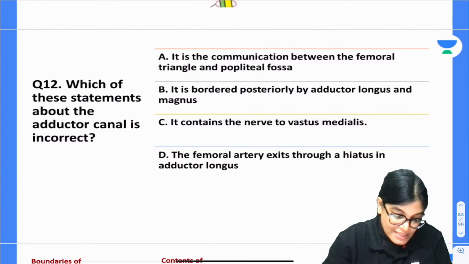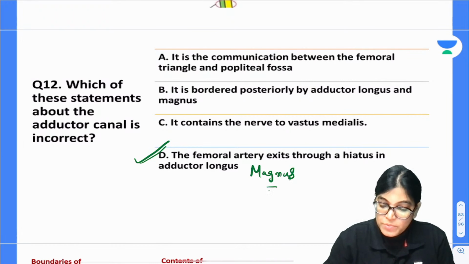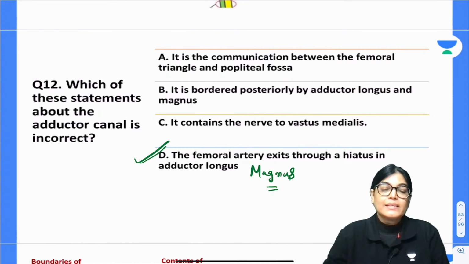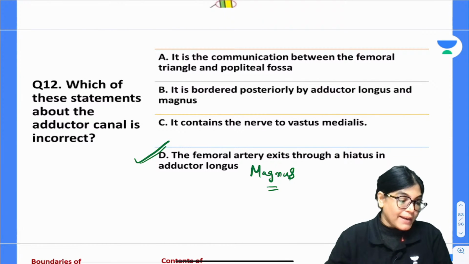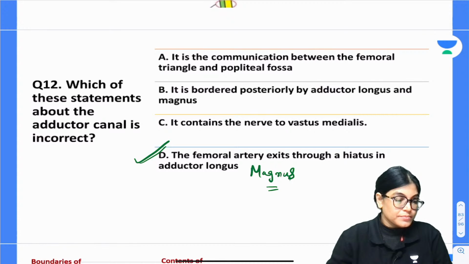The incorrect statement is D. Yes, absolutely right, it should be adductor magnus. The femoral artery exits through a hiatus in adductor magnus muscle, not the longus muscle. So please note down, femoral artery will take exit through a hiatus, and that opening is called adductor hiatus in adductor magnus, not adductor longus. So here D is the correct answer, my dear aspirants. Which of these statements about adductor canal is incorrect?